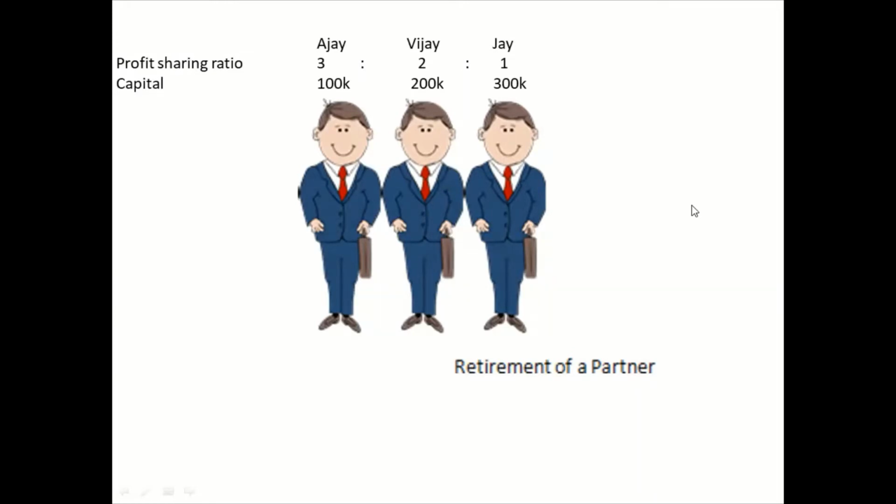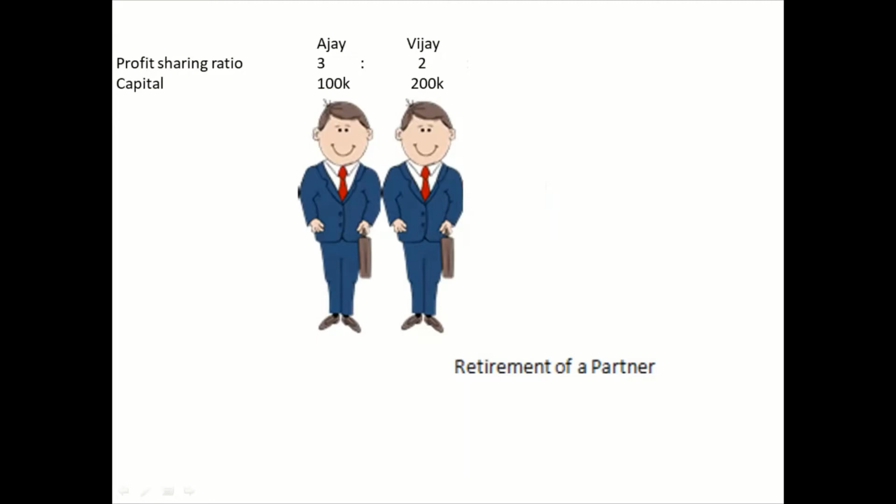Now, what happens in this chapter called retirement? The word retirement, you understand. One person is retiring, maybe because of age, because of health, could be any reason. We are not concerned with that. Let us look into the PPT slide in front of you. There are three partners, Ajay, Vijay, and Jay. At the end of the year, Jay decides to retire. That means he is no more in the business.